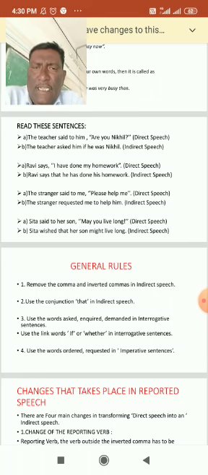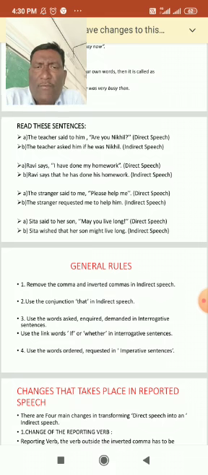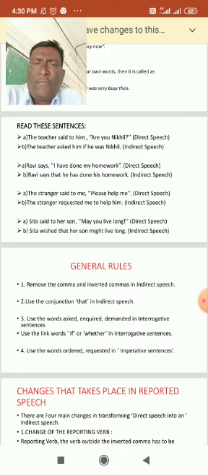It is indirect speech. Next one, Sita said to her son, "May you live long." It is direct speech. Now again you can change it into indirect speech. Sita wished that her son might live long.